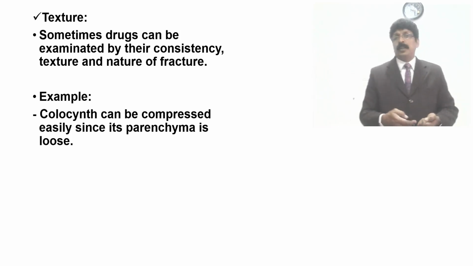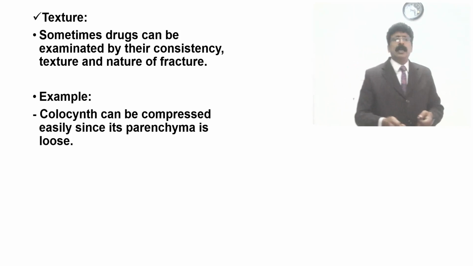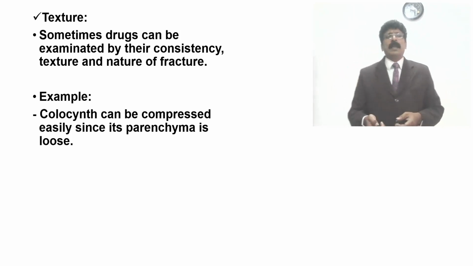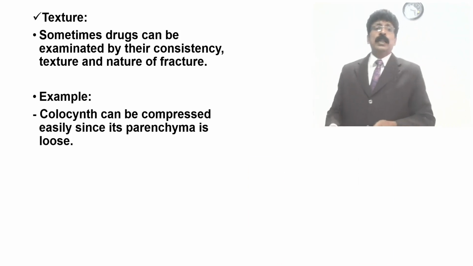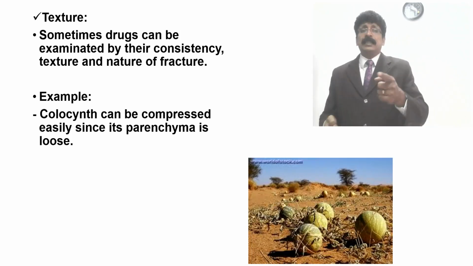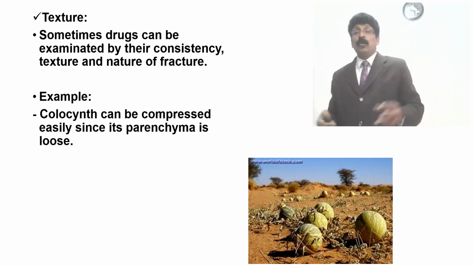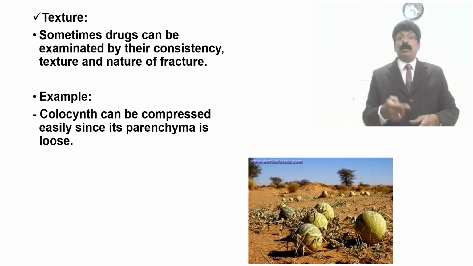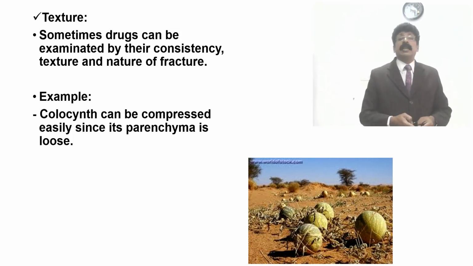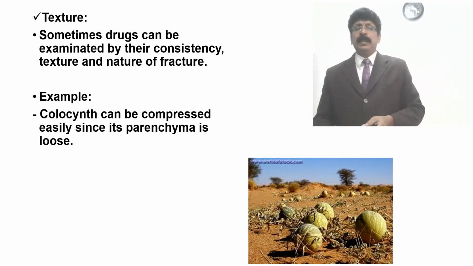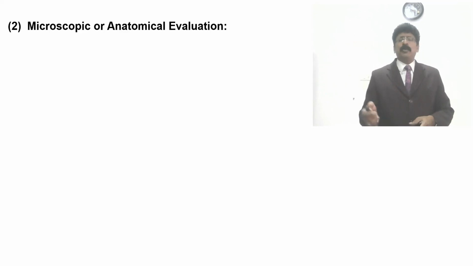These all come, and colocynth is one that is compressed easily, since its parenchyma is very loosely arranged, so it can be easily compressed. That is a plant. It's not a watermelon. It looks like a fruit like that one, but it is not watermelon. It is colocynth. It also has loosely arranged parenchyma, so it can be easily packed, and smooth arrangements can be seen. So that is about the fracture, an external character.